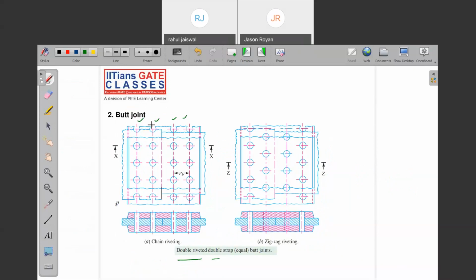See, in butt joint, you need to count on a single plate how many rows of rivets are there. There are two plates. But in the lap joint, it is a combination of two plates, one plate is overlapped, one plate only. Are you getting my point? But here we have to count single. That is butt joint.